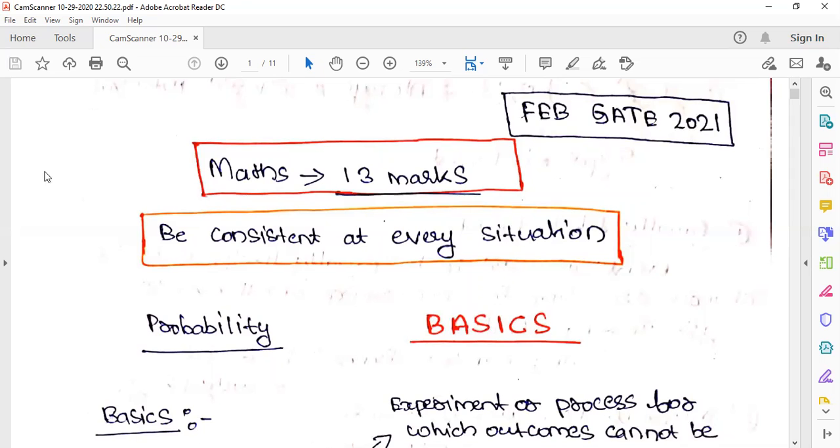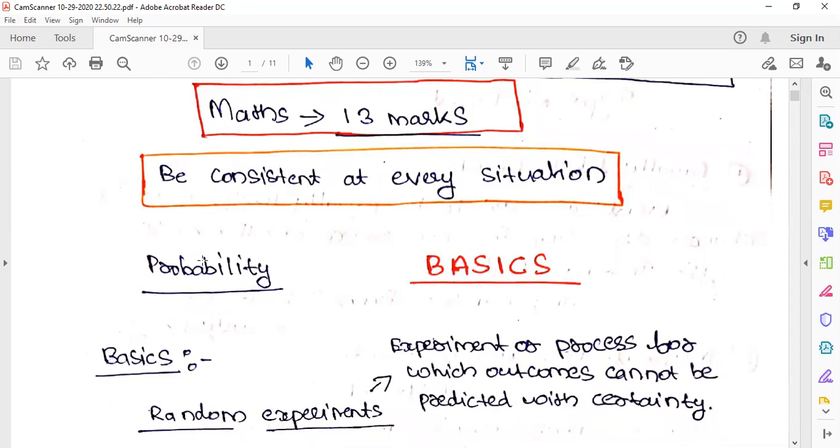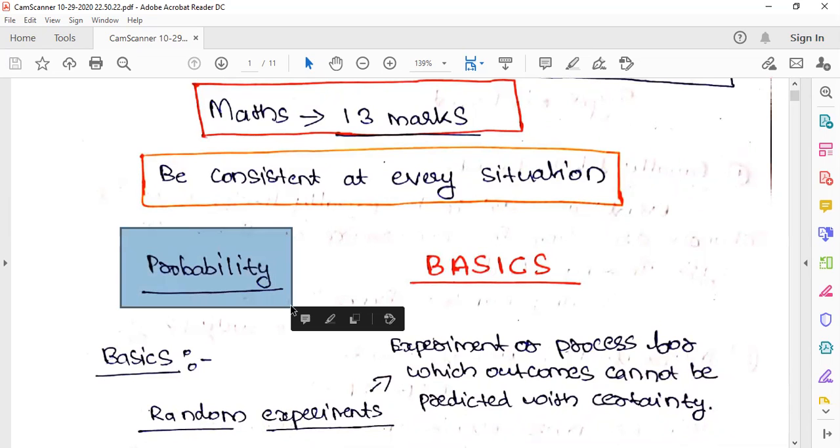Okay. So as I told, engineering mathematics is for 13 marks, and this is probability. So the first topic is probability, and maximum you will get 4 marks out of 13. 3 to 4 marks definitely will come from probability itself.